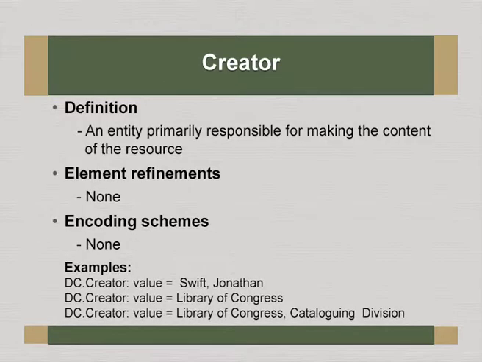The creator, an entity primarily responsible for making the content of the resource. That means he has the primary responsibility of the document or the digital object. So, obviously it does not have any element refinements and it does not have any encoding scheme. You can see that DC creator value Swift, Jonathan, and another example could be Library of Congress, or yet another example could be Library of Congress Cataloging Division. That means of course we are representing the cataloging division of the Library of Congress.